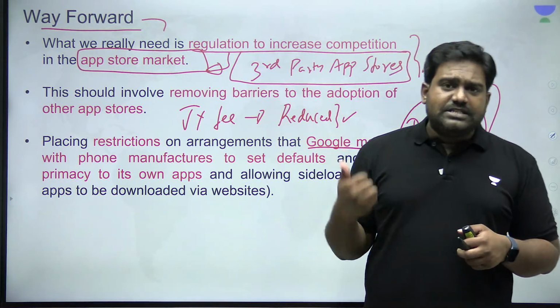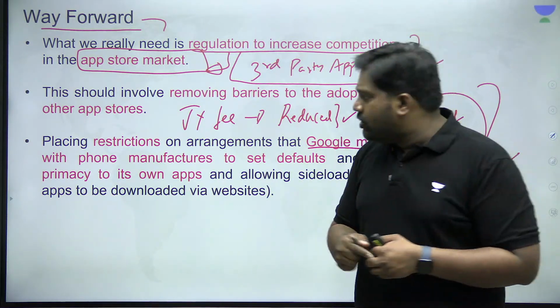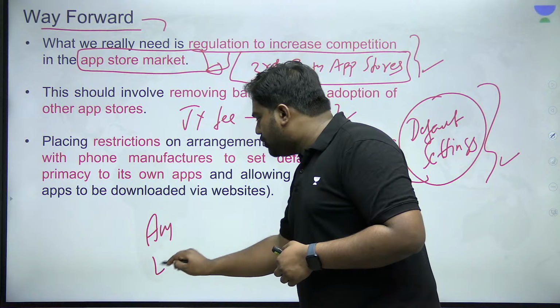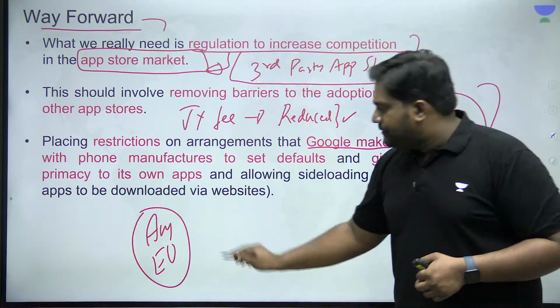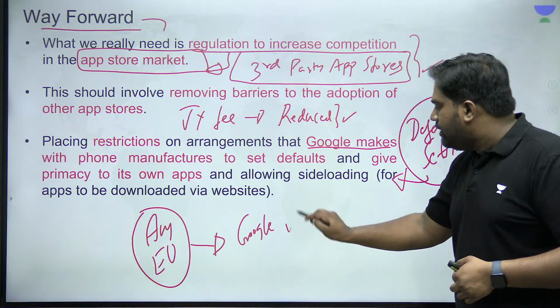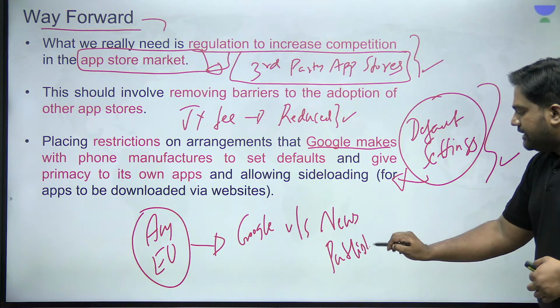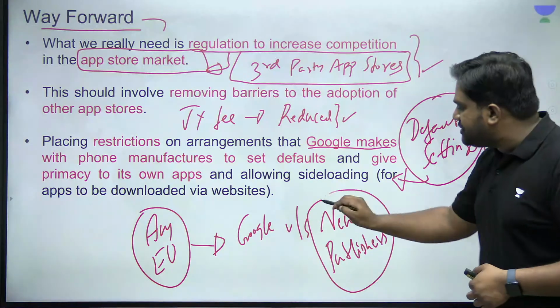In fact, it's not just that. There are many similar, related issues which have come up. For example, in Australia and also in the European market, a similar tussle had broken out between Google and news publishers. That is basically newspapers and media outlets.